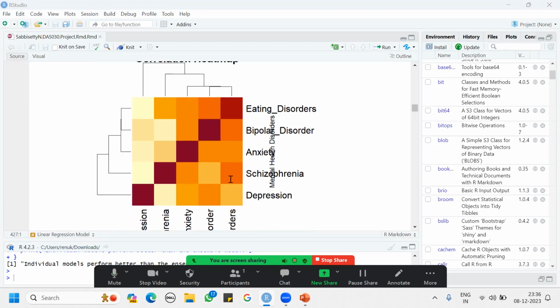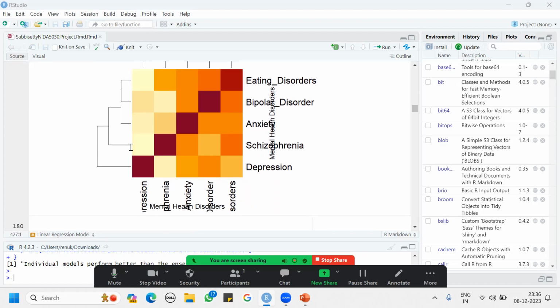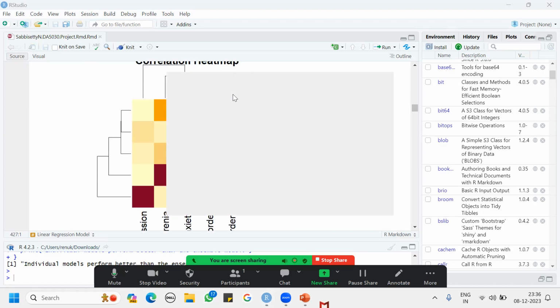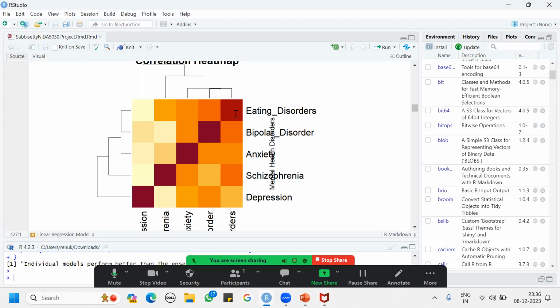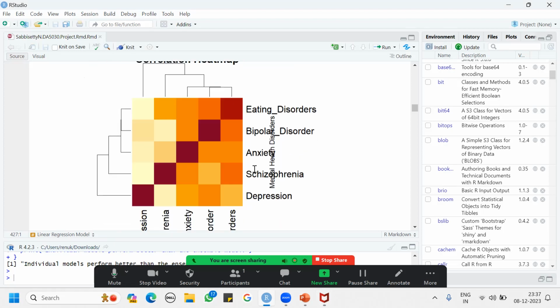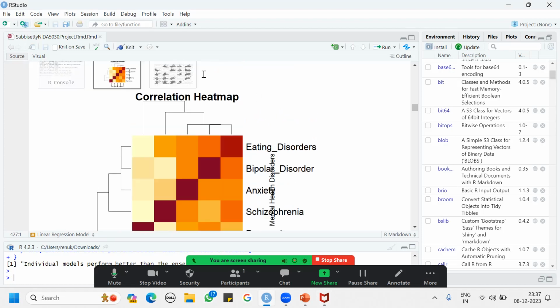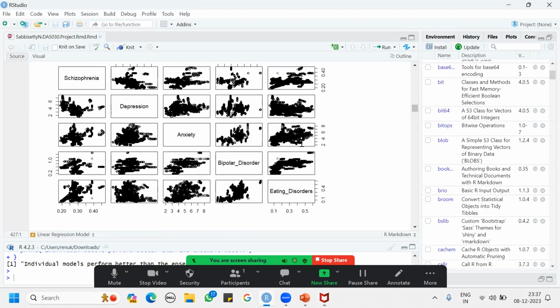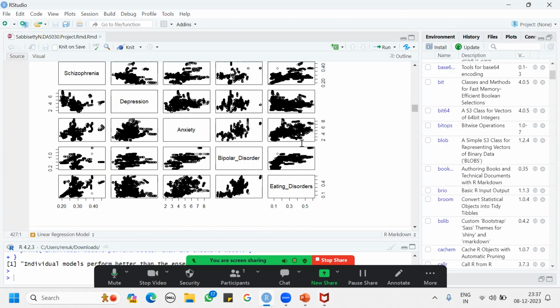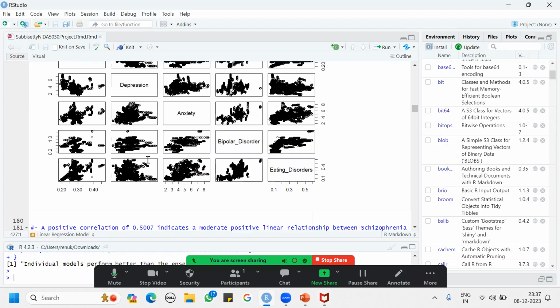I also showed it in a heat map, where the dark color indicates a positive correlation and a light color indicates a weak or negative correlation, and in between colors indicate more of a negative correlation. I showed this using various plots so that we can understand the data better.